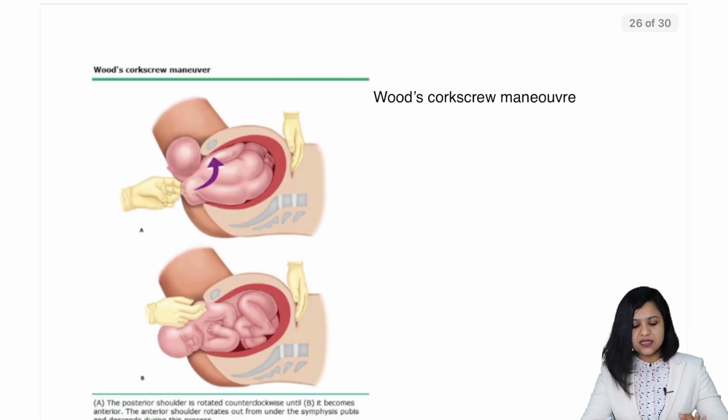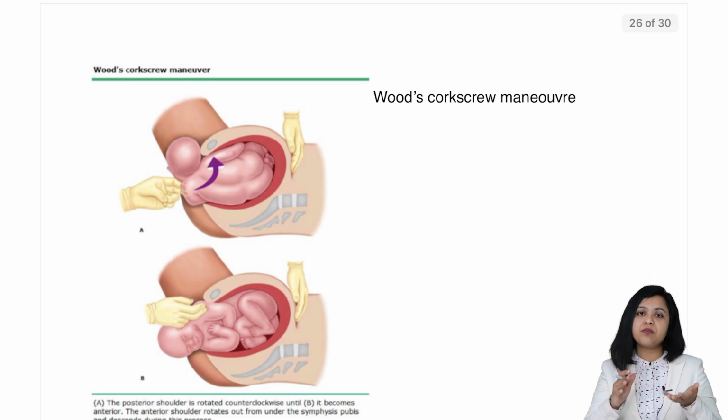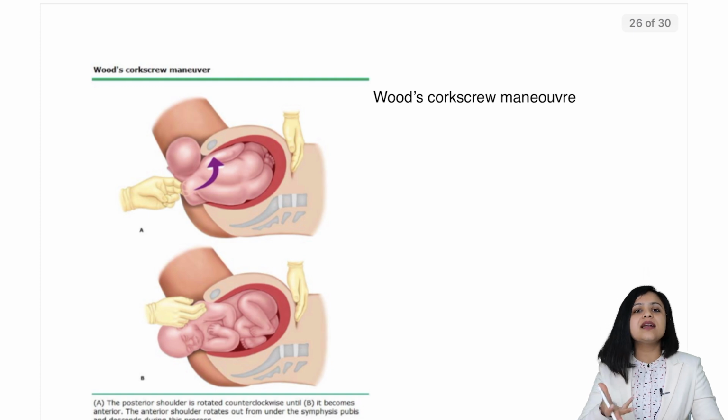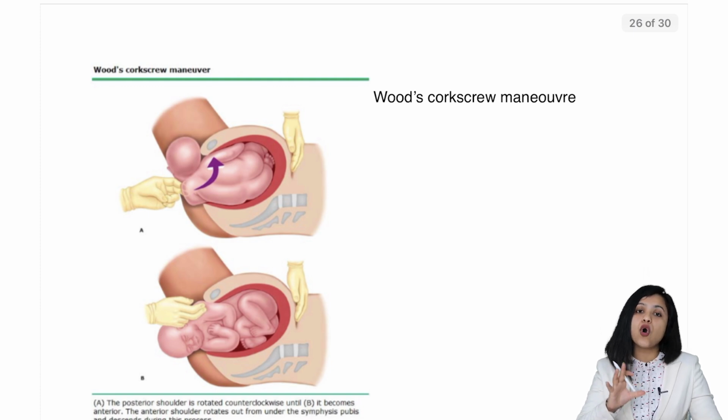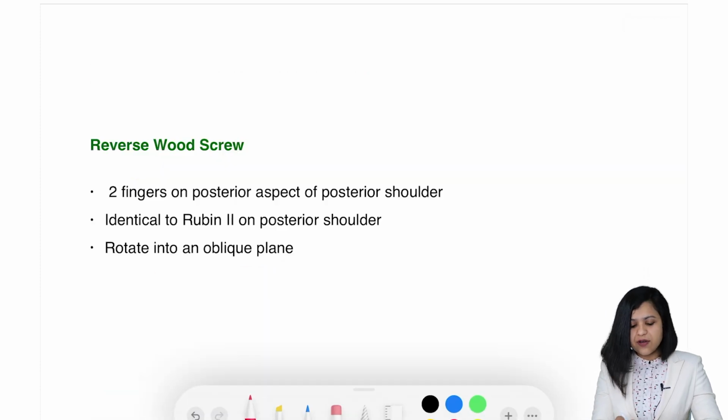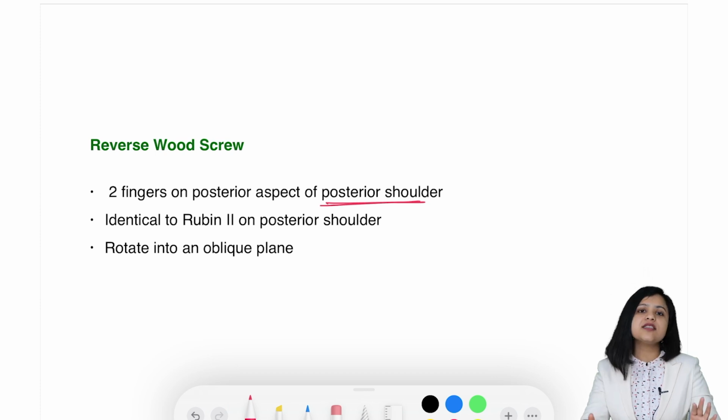Next is wood corkscrew. You try to move the baby in the oblique and then 180 degrees. So the posterior shoulder is rotated counterclockwise until it becomes the anterior shoulder. Because you are rotating it like this, it is called the wood corkscrew maneuver. So reverse wood screw, we've already discussed, whenever the posterior shoulder is mentioned, it is reverse corkscrew.